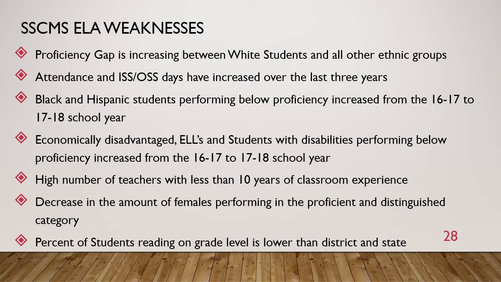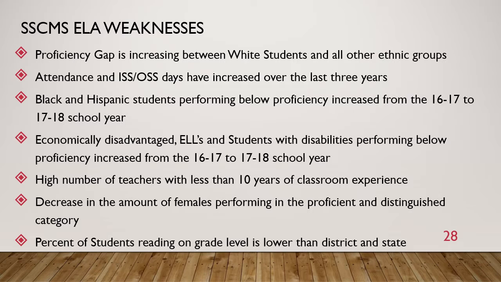And then looking at our weaknesses, what do we need to focus on? The proficiency gap is increasing between white students and all other ethnic groups. Attendance in ISS and OSS days have increased over the last 3 years. Black and Hispanic students performing below proficiency increased from the 16-17 to 17-18 school year, as well as economically disadvantaged, ELLs and students with disabilities performing below proficiency.